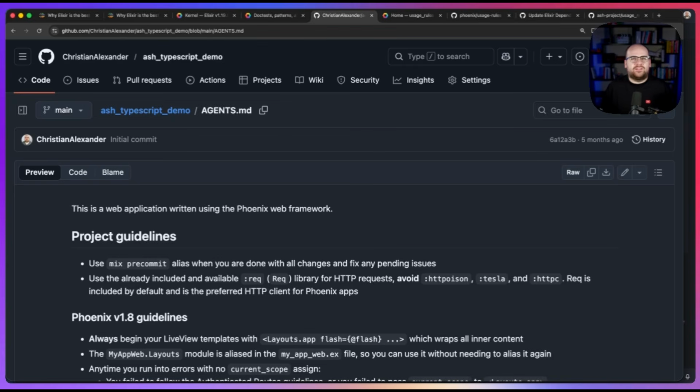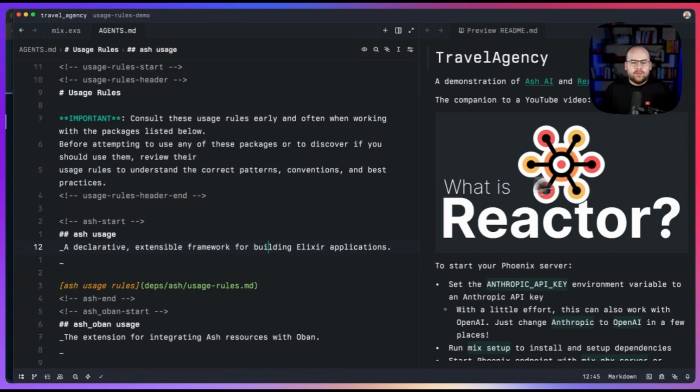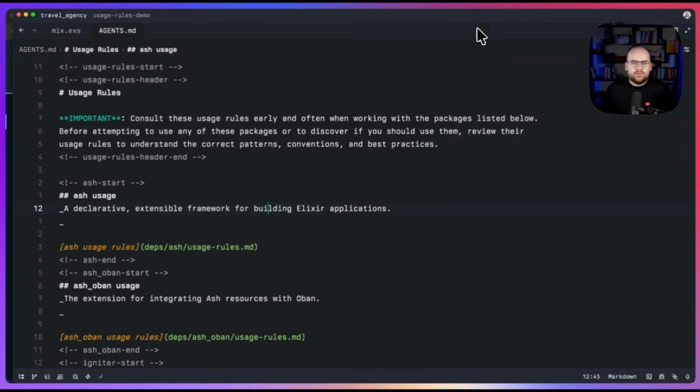What about other dependencies? As you can probably tell by the title of this video, I've been using a tool called Usage Rules. It's a package from the Ash project. Special shout out to Zach Daniel. Let me show you what it's all about. Last year, I made a video showing off a package called Reactor, but what I didn't mention at the time is that it already had documentation, especially for AI coding agents. Let me show you what I mean.